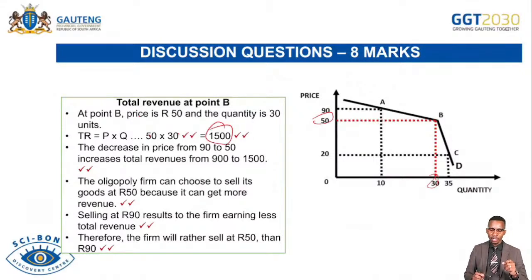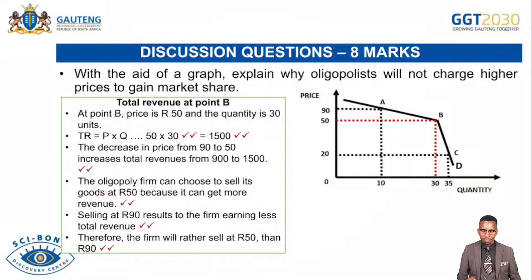You can note already that at this 50 as a collusive price, the firm will be making more total revenues compared to when the price is 90. The decrease in price from 90 to 50 increases total revenues from 900 to 1,500. The oligopoly firm can choose to sell its goods at 50 rand because it can get more revenues. Selling at 90 rand results in a firm earning less total revenues. Therefore, the firm will rather sell at 50 rand than at 90 because at 50 it achieves highest total revenues.